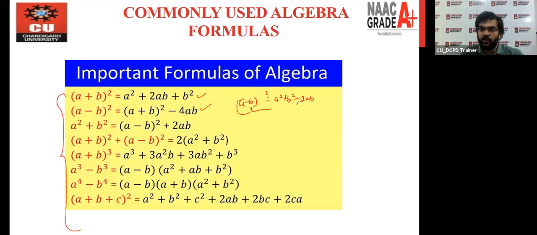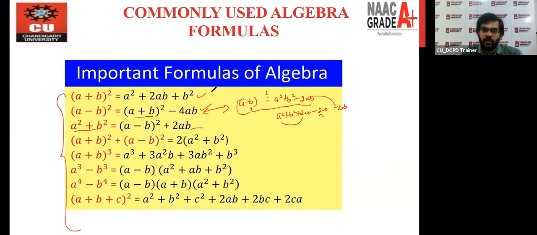This is the formula of (a minus b) whole square, but you can also write it in another form. How? If you write a square plus b square plus 2ab and minus 2ab, and with the minus 2ab again, you can see that this is (a plus b) whole square minus 4ab. Similarly, a square plus b square can be written in this form. These are the same varieties.